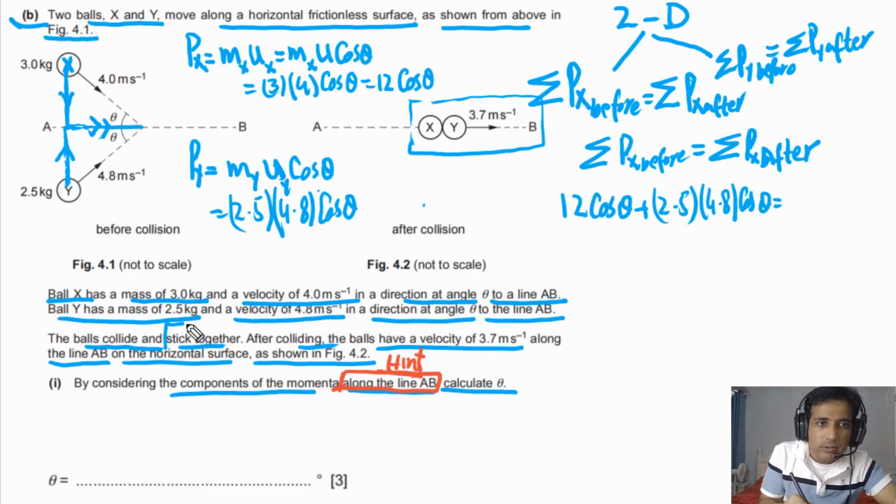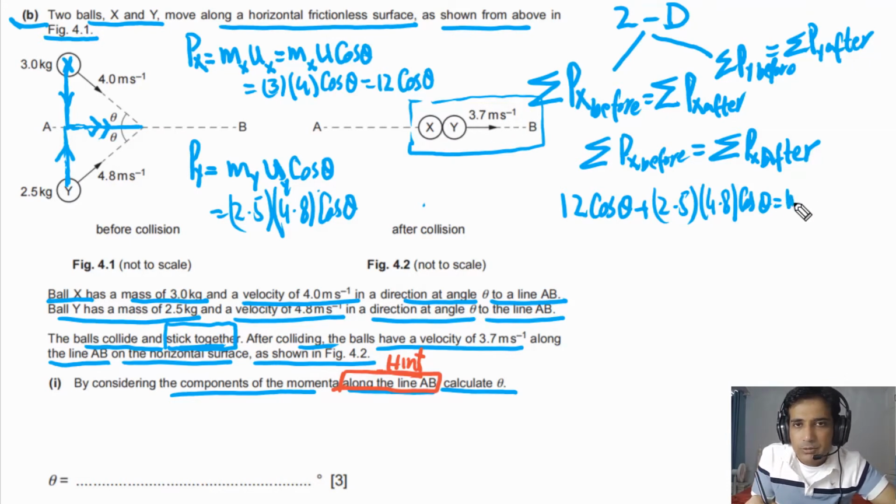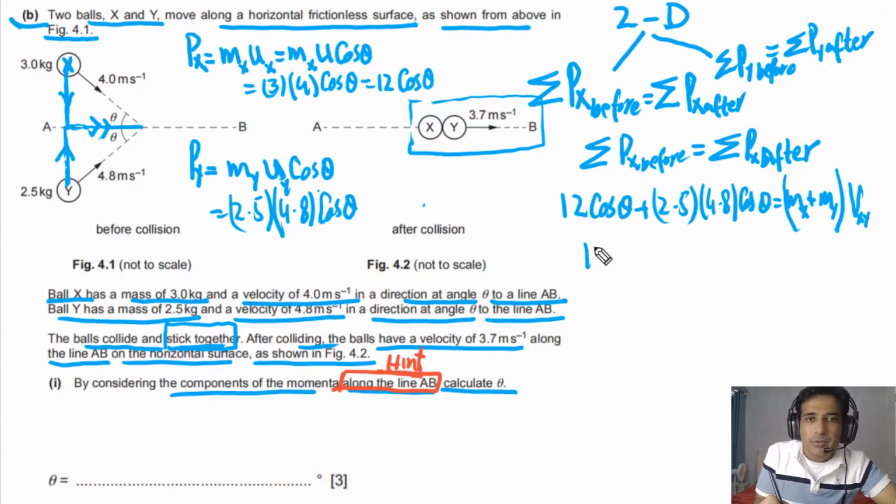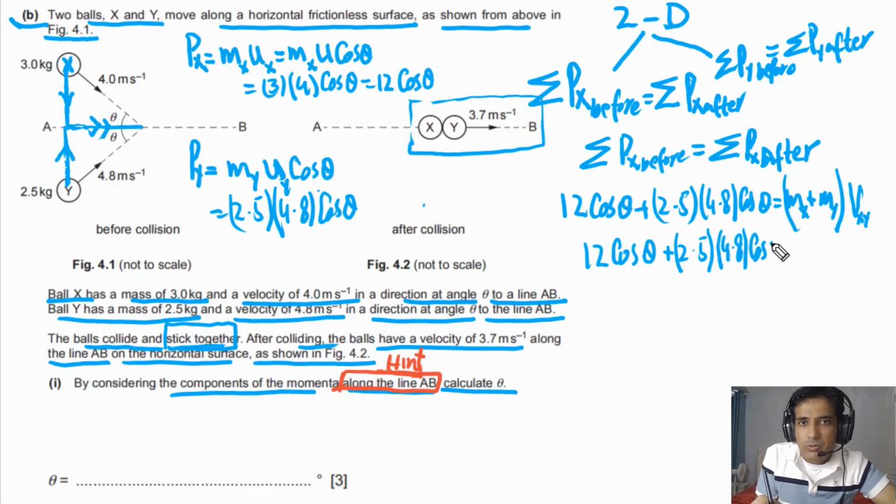So we have to take the mass of both balls. This will be mass of X plus mass of Y times the speed after collision, Vxy. So we can simplify this. This is 12 cosine of theta, and we can also multiply this one. Simply put these values into your calculator and you will find the answer. So this is cosine of theta.